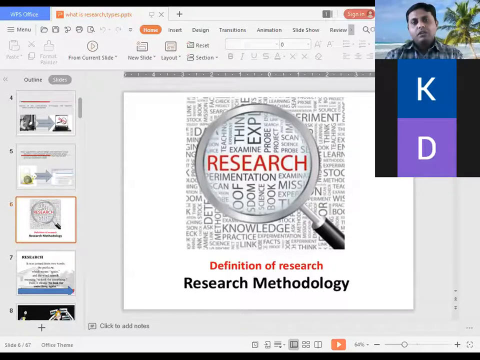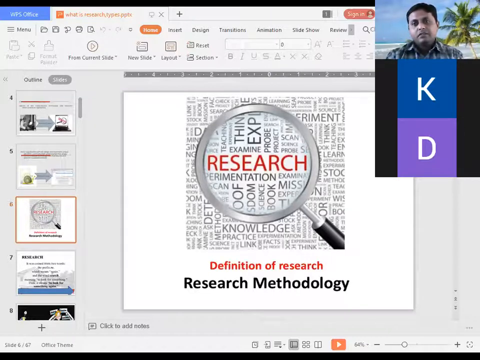If we use the prefix re, we get the word research. Then what is the meaning of research? Search means to find something. Does it make any difference if we join re to the word search?